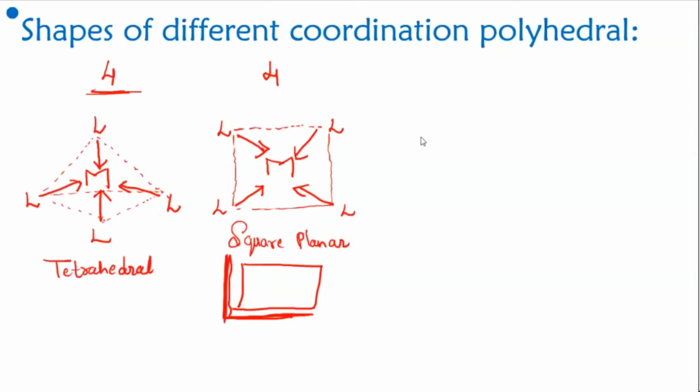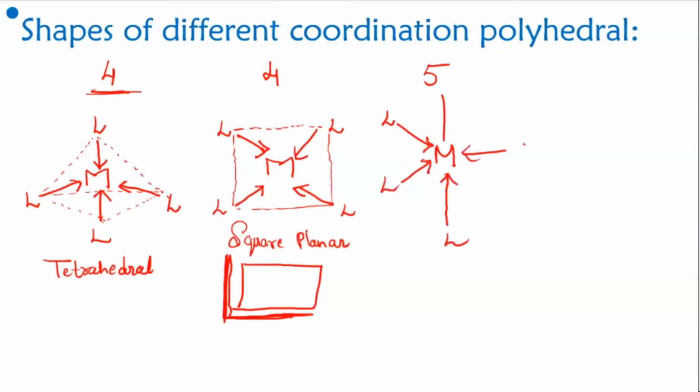Now if you are having 5 bonds, this is the way we can arrange them. 3 will be on the plane, and 1 above and 1 below the plane. In this way, I have taken the metal in the center, 1, 2 and then 3. The 4th one will be up and the 5th one will be down. So this will be the ligand. In this way.